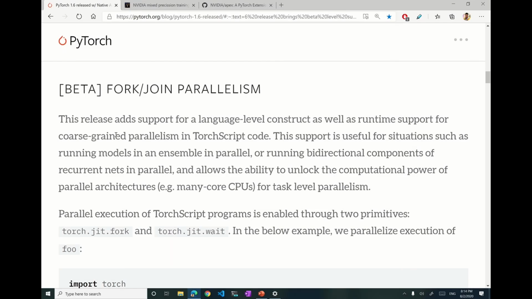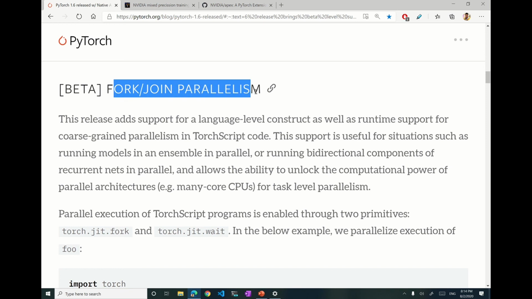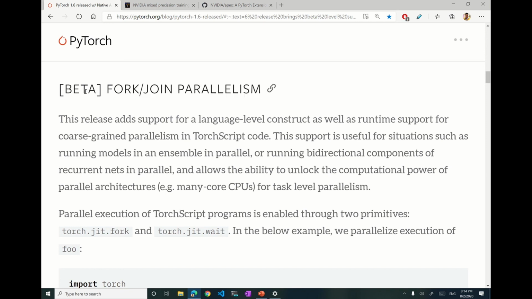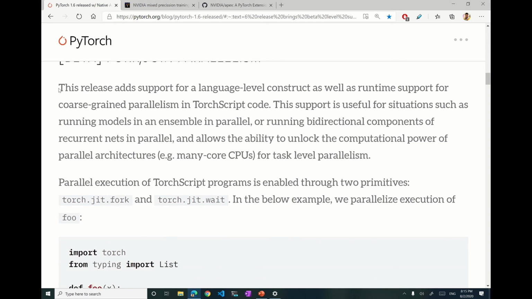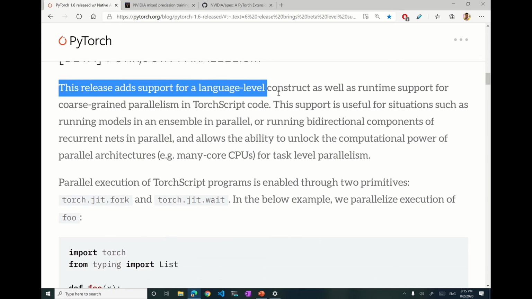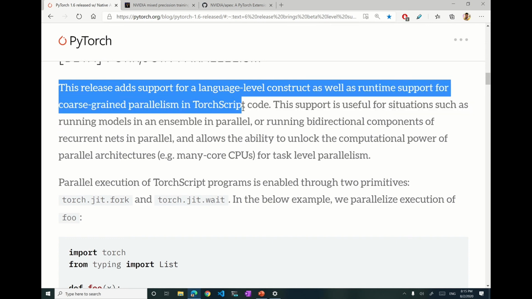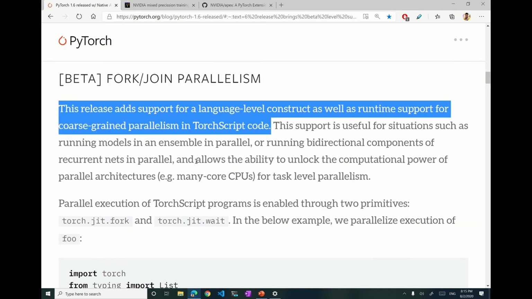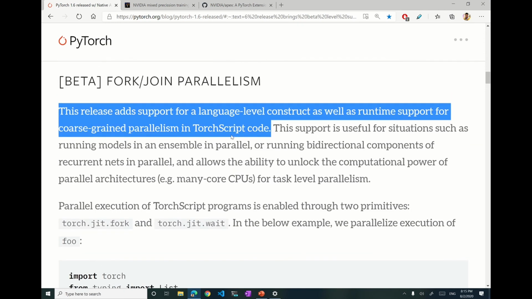Another feature that they have introduced is fork or join parallelism in TorchScript. This is a beta feature, it's not stable yet, so it is experimental, I guess. This release adds support for a language level construct as well as runtime support for coarse grained parallelism in TorchScript code. TorchScript is a new way to store and run your PyTorch code.